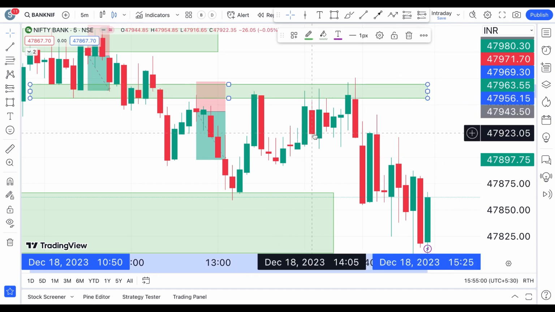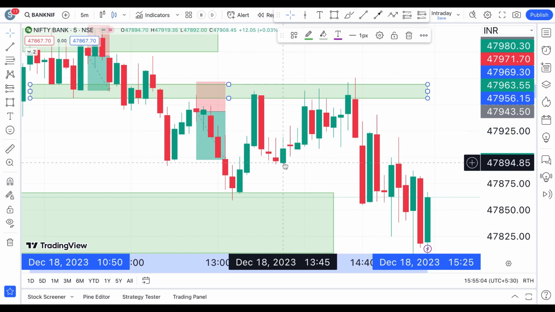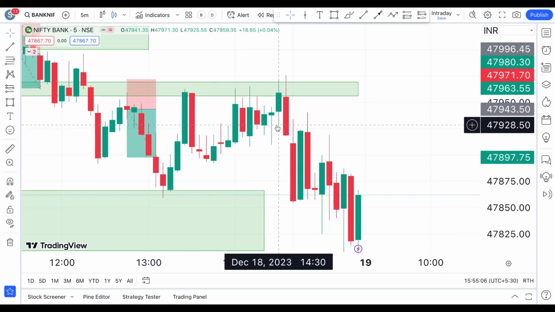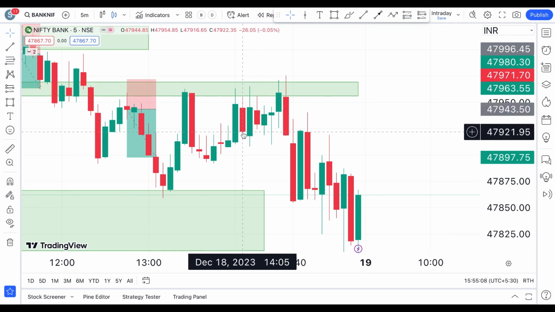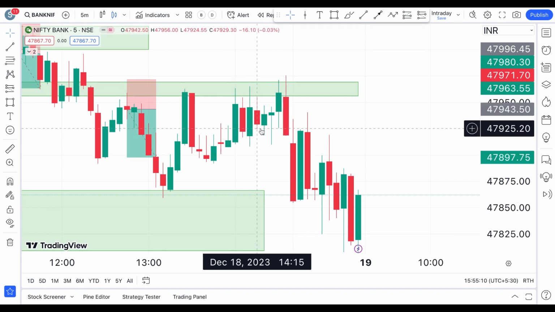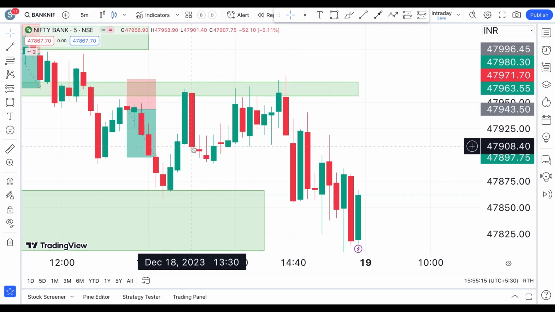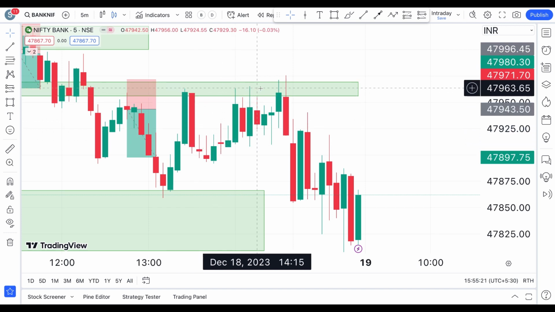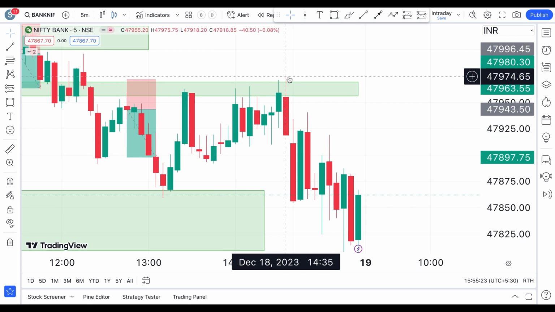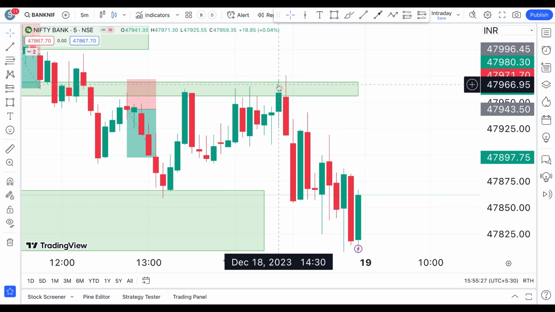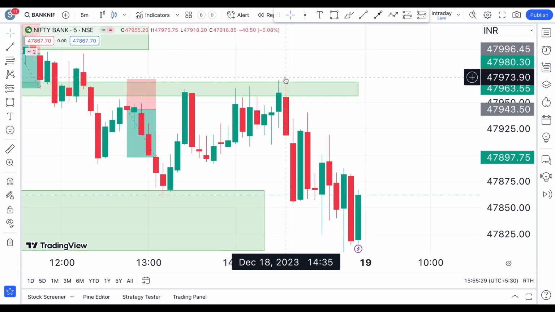At least here you would have entered, but by now here at 2.5, you have seen another swing low there. So you could have waited again to achieve that proper risk versus reward ratio. But at some point, you know that this trade was not taken because of the risk versus reward ratio. But at some point, your prices are so close to your stop loss, but they have not seen a close above this, but they have come so close to your stop loss. At least here you would have taken a trade.